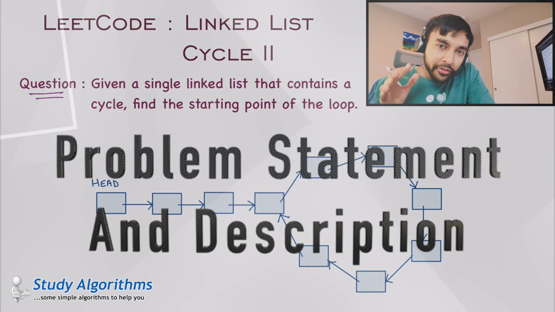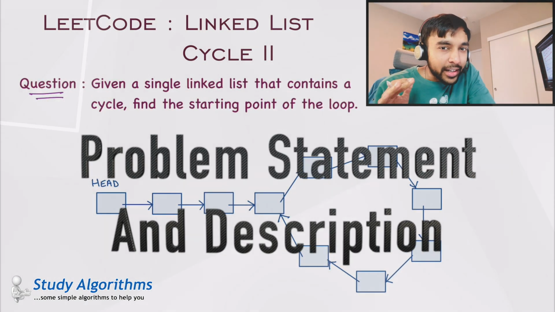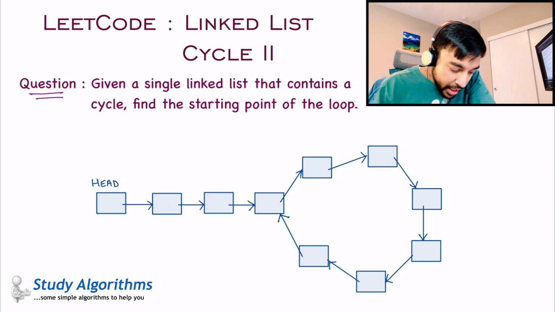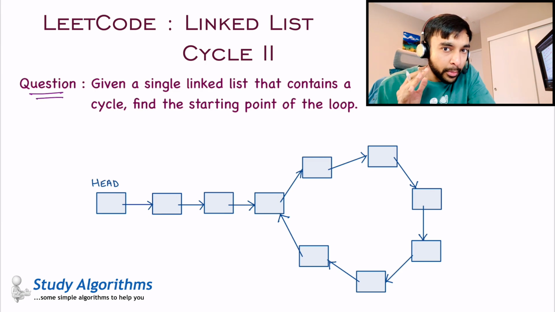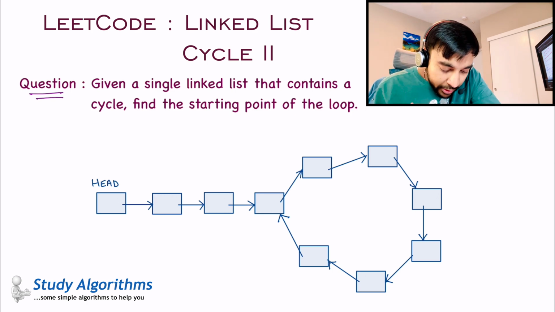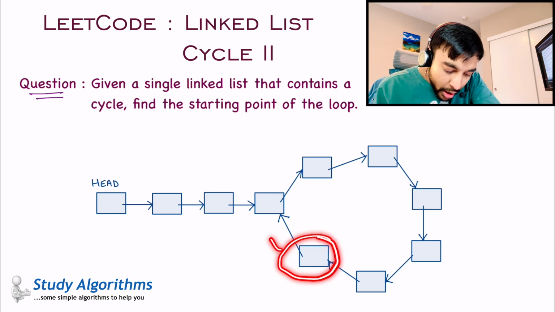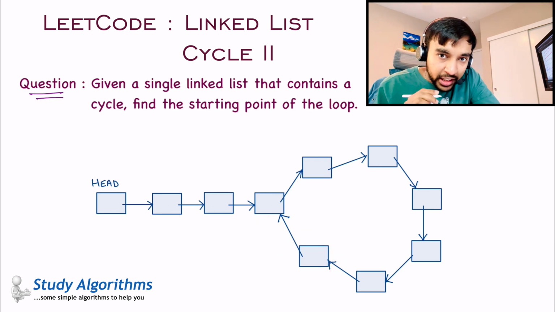Okay, so let us first just try to make sure that we are understanding the problem statement correctly. You are given a single linked list with a head and you need to determine the starting point of the loop. Just a quick recap, what does a loop mean? If you look at this linked list closely, you can see that the next of this node points to an internal node in the linked list.